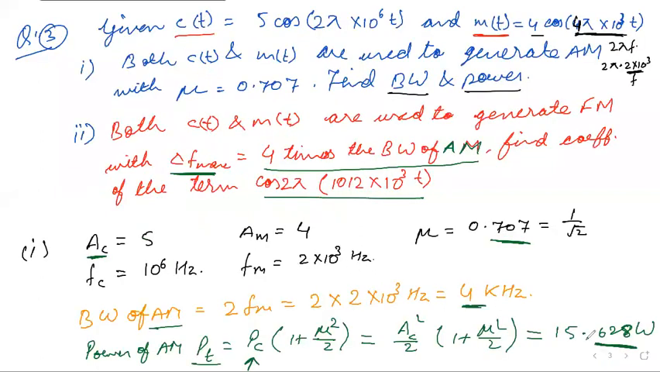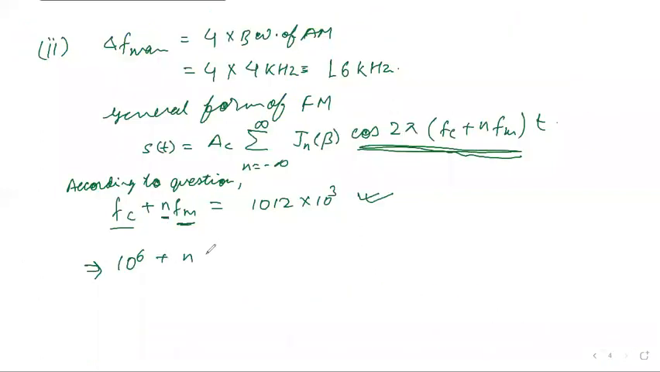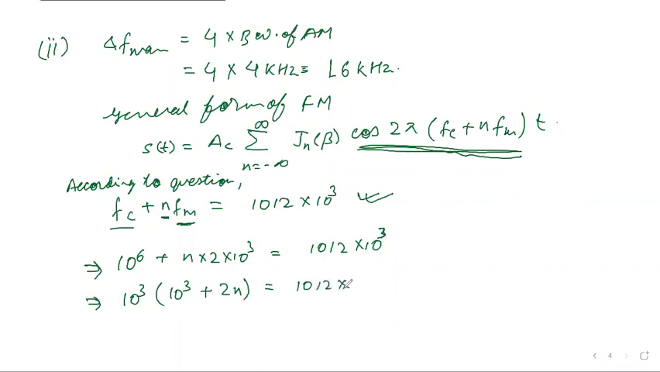2 into 10 to the power 3. It is 2 into 10 to the power 3, and 12 into 10 to the power 3. So what we can do, we can take 10 to the power 3 as common. So we will have 10 to the power 3 times (1 plus 2n) is equal to 12 into 10 to the power 3. So this can cancel out.